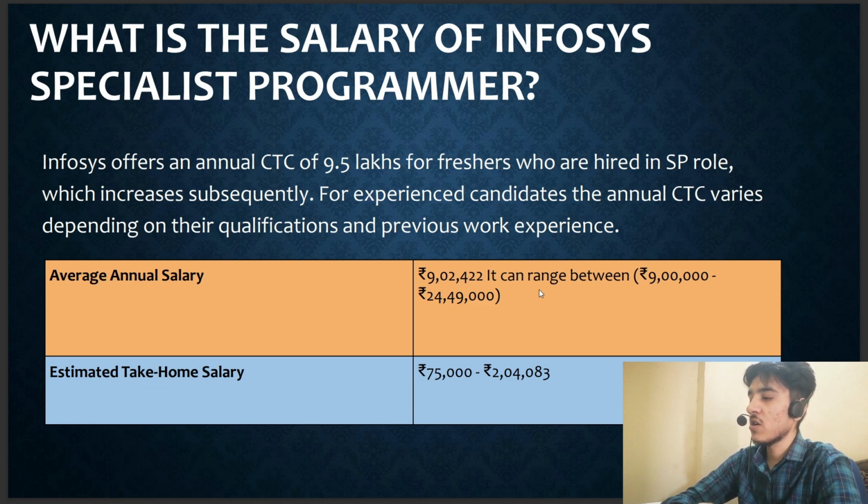Okay, so let's discuss the salary of the Infosys Specialist Programmer. Infosys offers an annual CTC of 9.5 LPA for freshers who are hired in the SP role, which increases subsequently. For experienced candidates, the annual CTC varies depending on their qualification and previous work experience. As already mentioned, you can expect 9.5 LPA as a fresher, and according to other resources like PrepInsta, the average annual salary is 9.2 LPA. You can expect a take-home salary from 75,000 to 2,04,083 rupees, and this is a resource from PrepInsta.